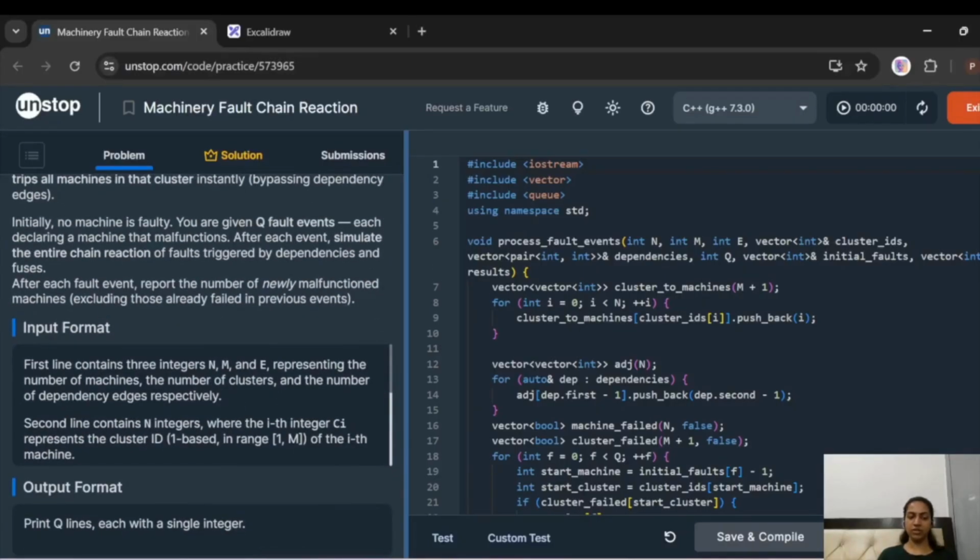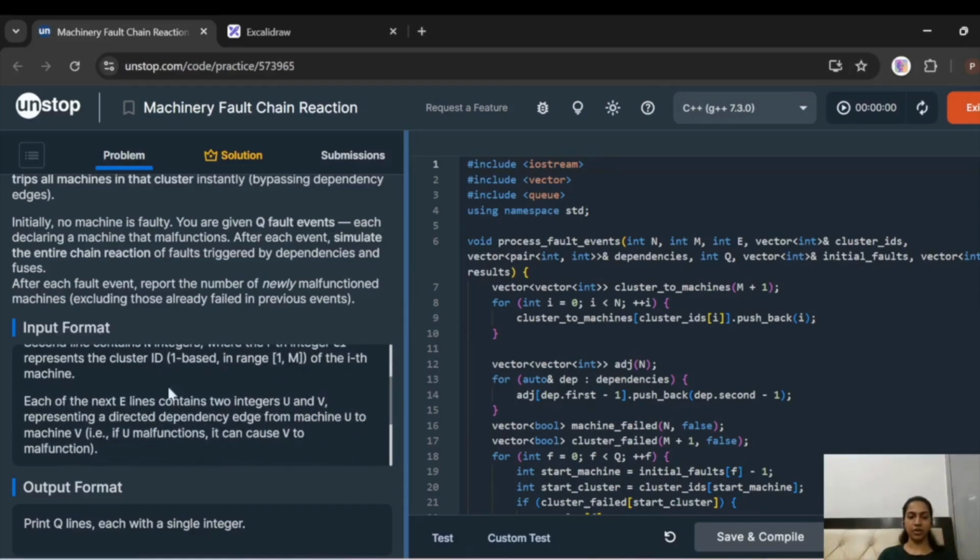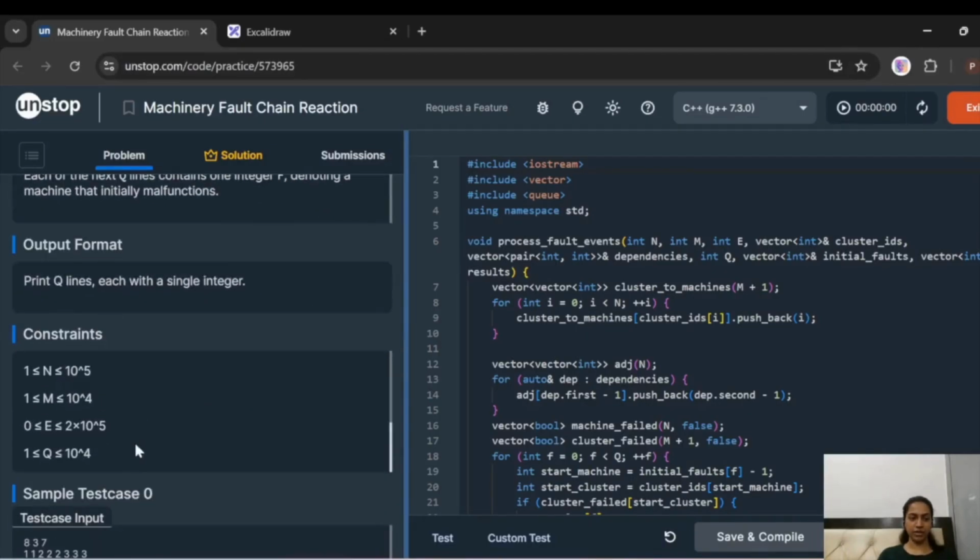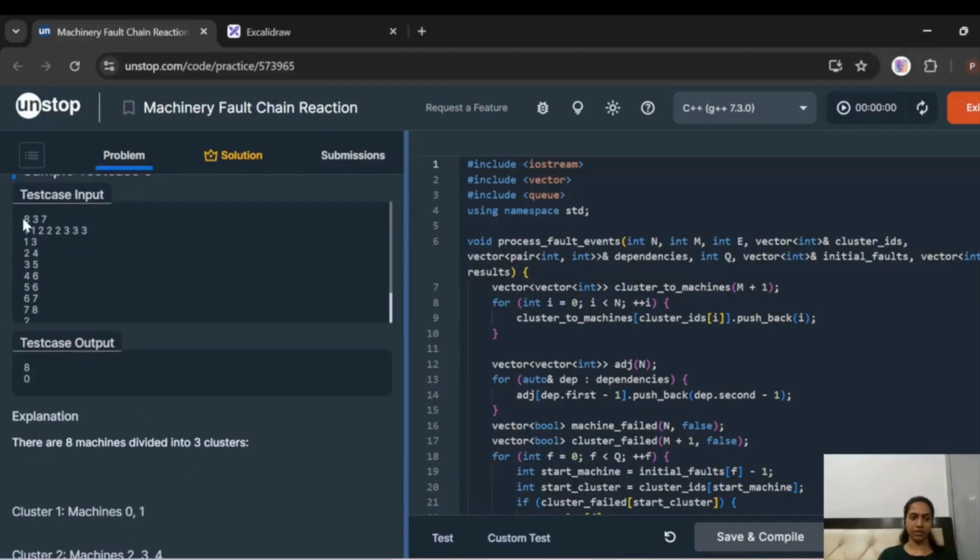The first line contains three integers, n, m, e, representing the number of machines, the number of clusters, and the number of dependency edges respectively. The second line contains n integers, where the ith integer, ci, represents the cluster id of the ith machine, from 1 to m. Each of the next e lines contains two integers, u and v, representing the directed dependency edge from machine u to v. Now let's see the example for this test case.